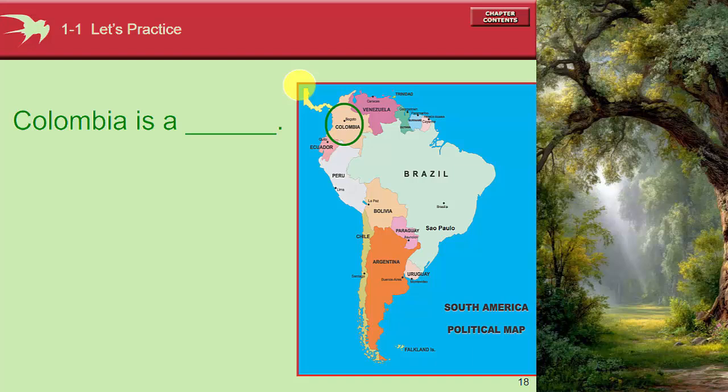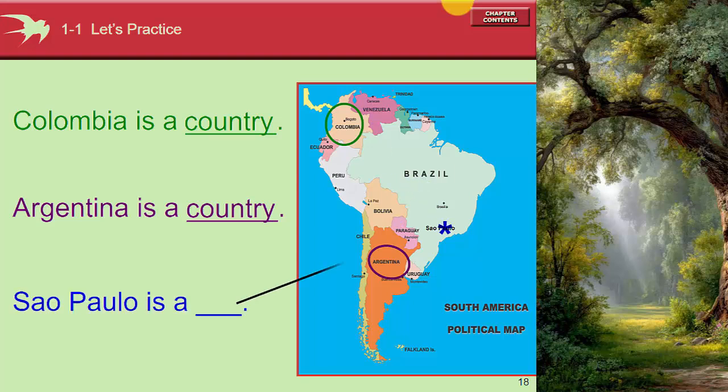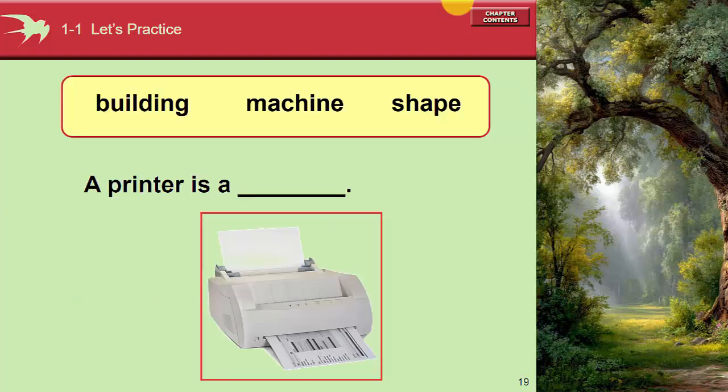Colombia is, this one, Colombia, country or city. Just look at the Colombia, it's a country, right? Colombia is a country. And then Argentina is also a country. Just look at the area that's big, so that's a country, not a city. And then Sao Paulo. Sao Paulo is in Brazil, so this country is Brazil. So Sao Paulo is a city. Sao Paulo is a city.